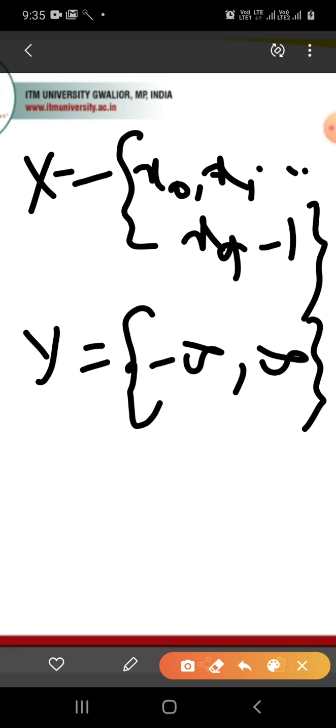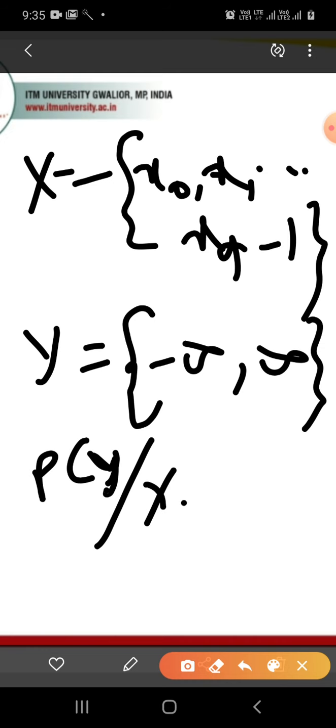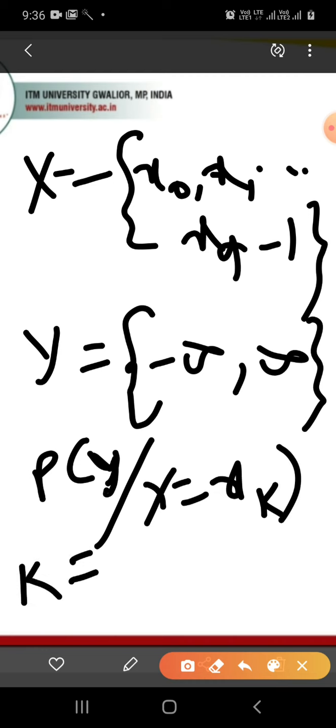The set of conditional probability density functions for such a channel can be written as p(y given X equal to xk), where k is equal to 0, 1 up to q minus 1.